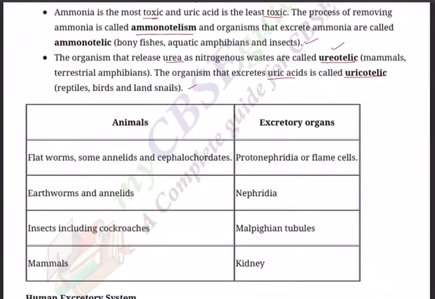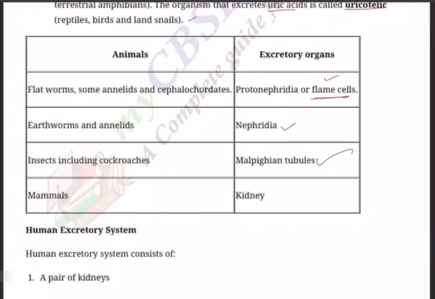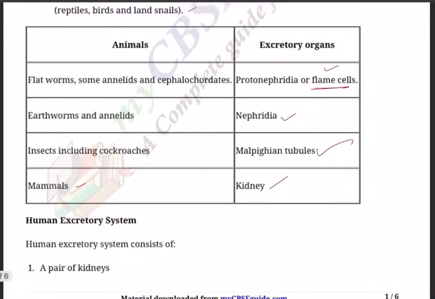And what are the different excretory organs that are present in varieties of animals? Let's have a list. Flatworms, some annelids, and cephalochordates have protonephridia or flame cells. Many times in the NEET exam they will ask you about flame cells. These are excretory organs, so don't think flame cells means some flame will come. Earthworms and other annelids have nephridia, as we have studied already. Insects including cockroaches have Malpighian tubules, and in our own case, mammals, it's a well developed kidney.